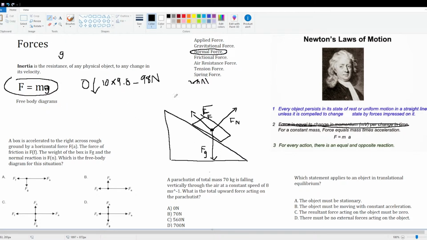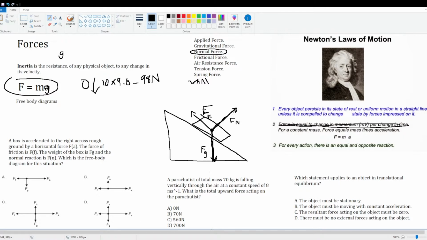Alright, so that's a free body diagram. Now, one important aspect, and I haven't really taken the time to do here, is that the length of the arrows represents the magnitude. Obviously the direction of the arrow is the direction, but the length of the arrow is the magnitude. Now these two should be the same.